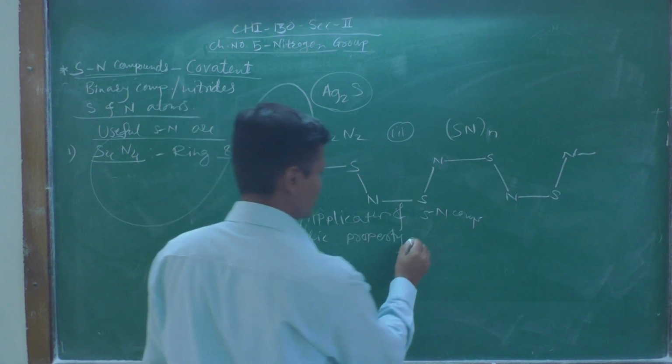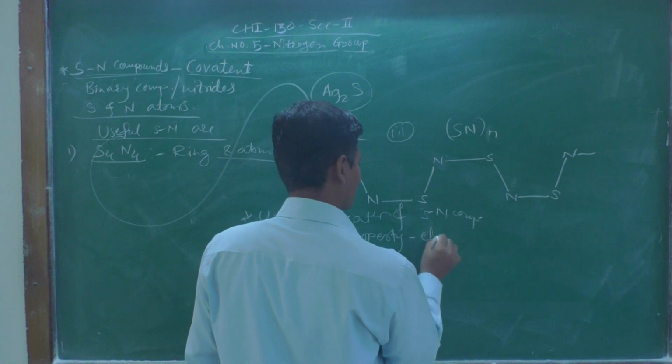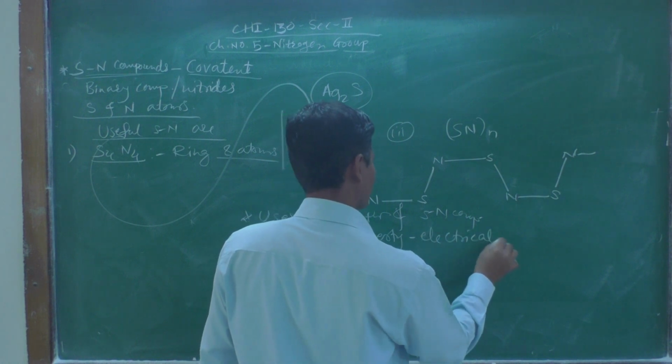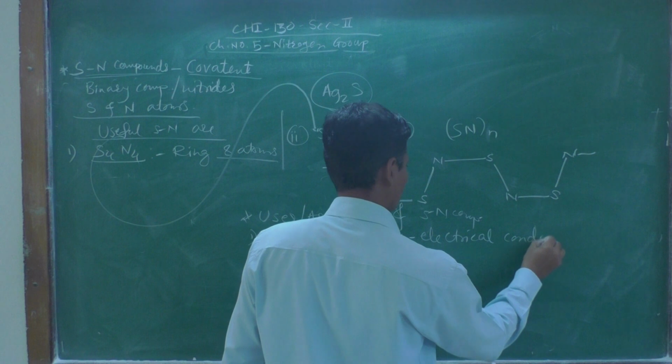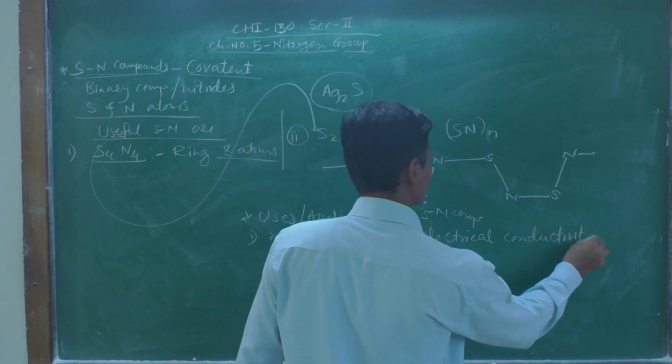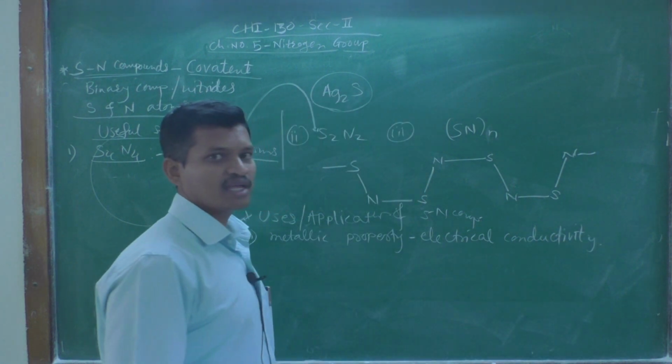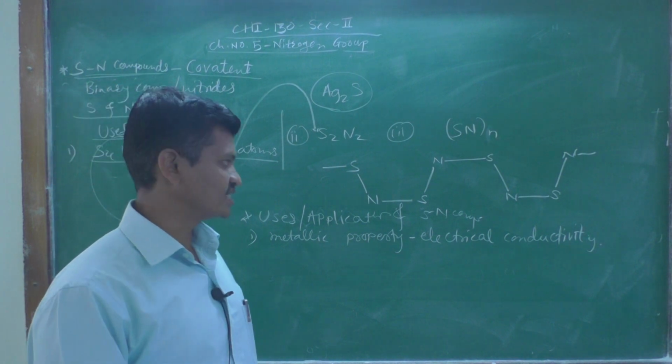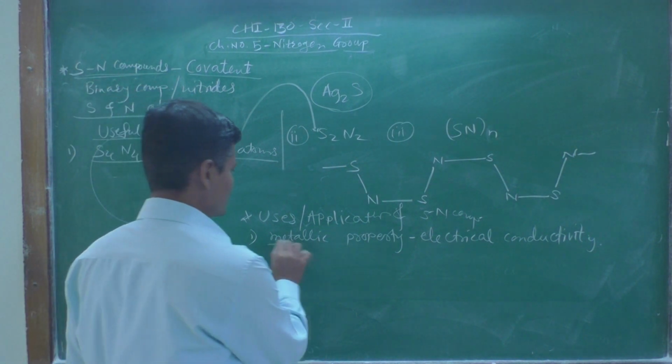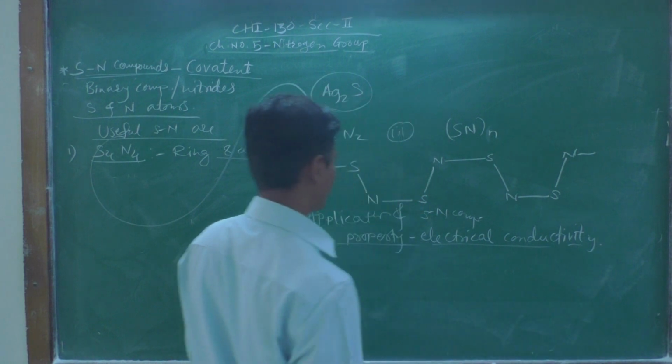And what is that property? That is electrical conductivity. So this polymer is known as an electrical conductor of electricity. Okay. So that is why this is one of the most important applications.